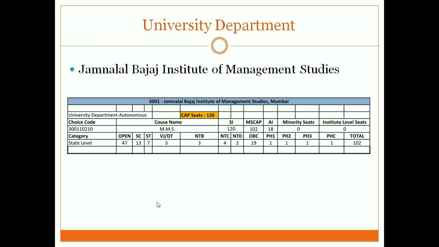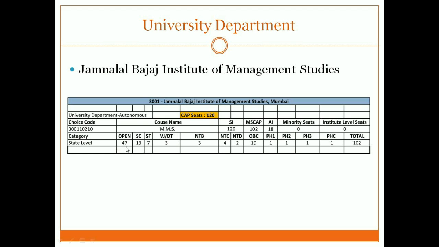As I just said, for an autonomous institute there will not be any bifurcation as home university and outside home university students. Because of that, earlier the 38 seats of open category were available for the Mumbai students. Now there are 47 seats under the open category.